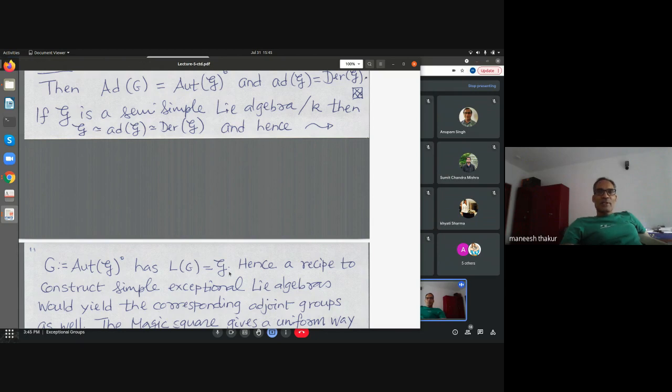So I'm not saying anything very deep here, I think. So I start with a Lie algebra which is semi-simple, take the connected component of the identity of the automorphism group, then that group has as Lie algebra the Lie algebra you started with.